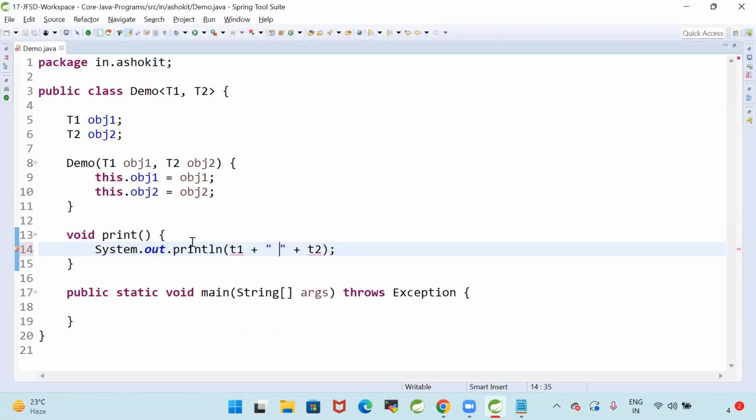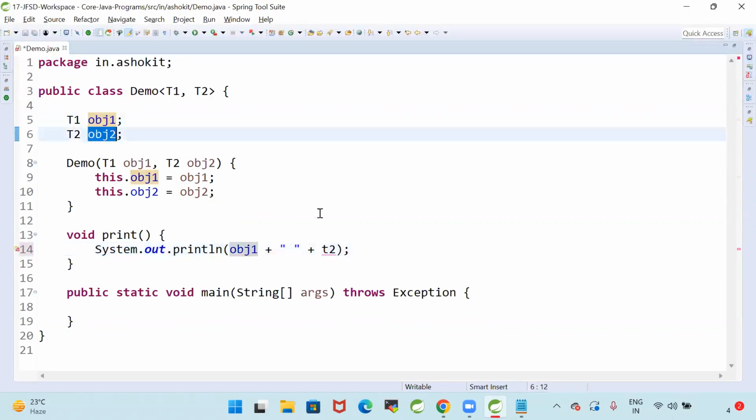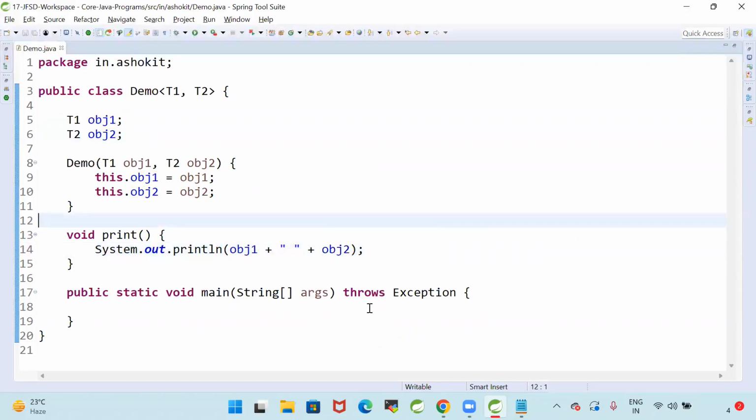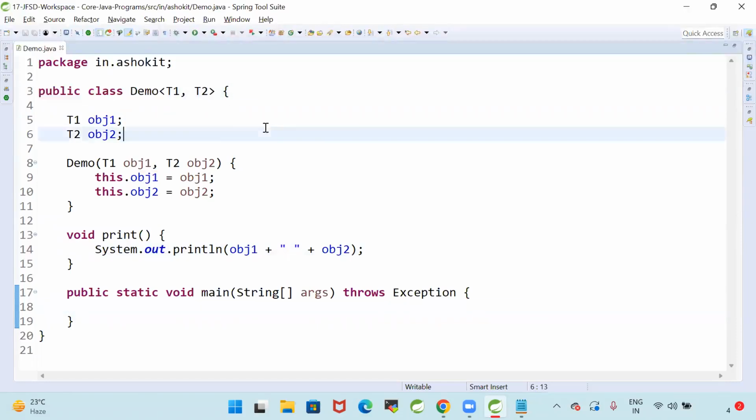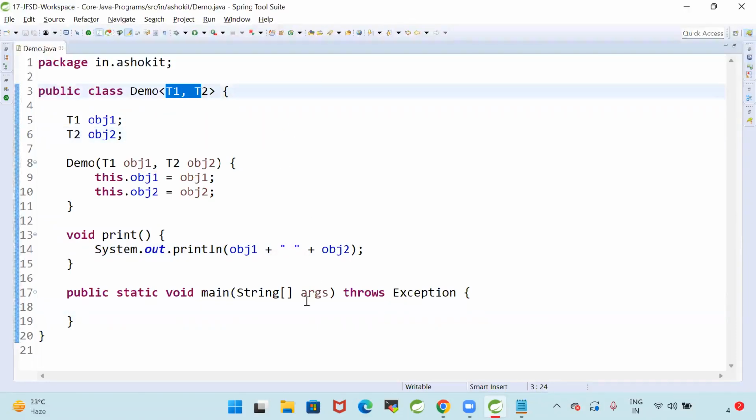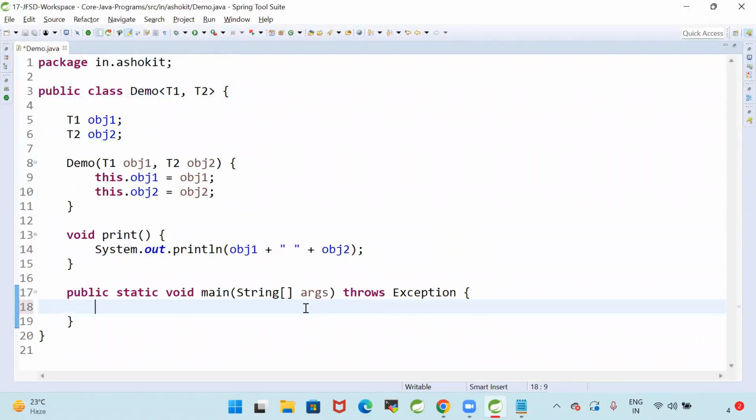What is the meaning of T1 and T2? T1 is nothing but obj1. T2 is nothing but obj2. Two objects. My demo class is taking two objects which are generic. You can pass any type of data.